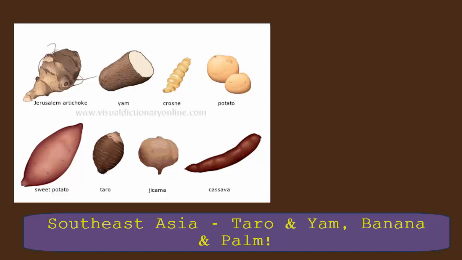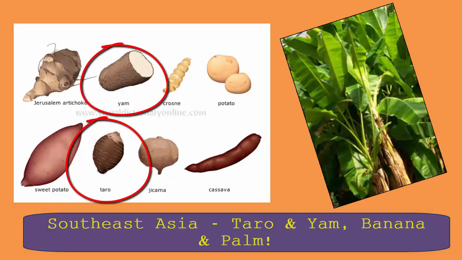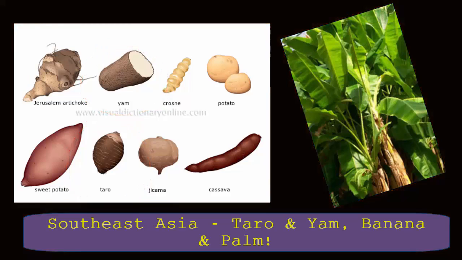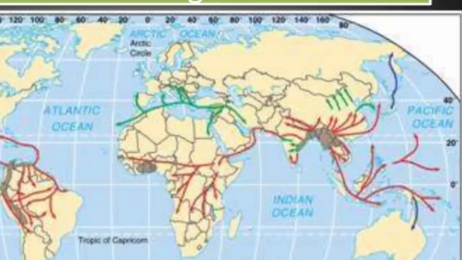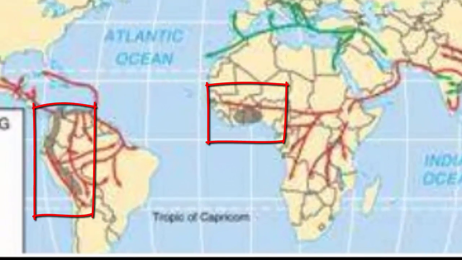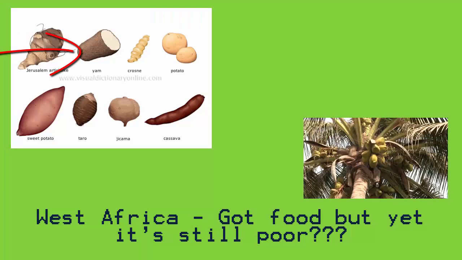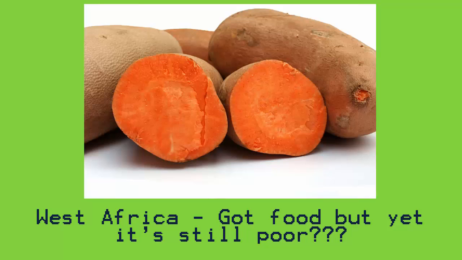In Southeast Asia, root plants such as the taro and yam, and tree crops such as the banana and palm, were domesticated. From there, vegetative planting diffused north and eastward to China and Japan, and west through India, Southwest Asia, tropical Africa, and the area around the Mediterranean Sea. West Africa and northwestern South America were other possible early hearths. Palm trees and yams came from West Africa, along with manioc, sweet potatoes, and arrowroot.